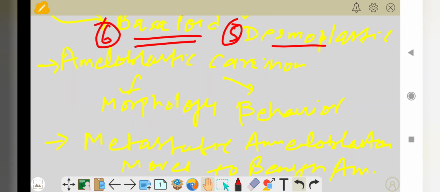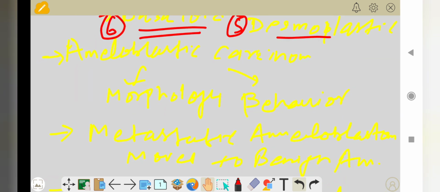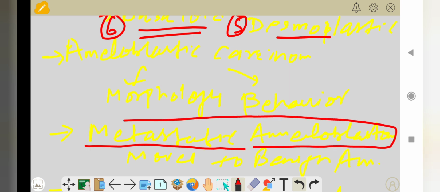Then the ameloblastic carcinoma is also divided on the basis of its morphology and behavior. Okay, and the metastatic ameloblastoma also moved to the benign type of ameloblastoma. What is the reason that they removed it from the ameloblastic carcinoma?